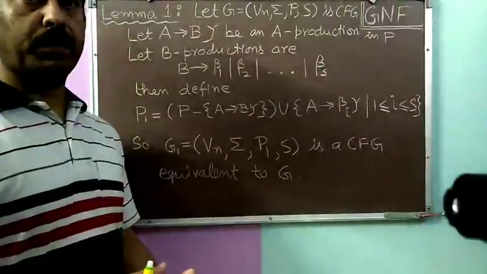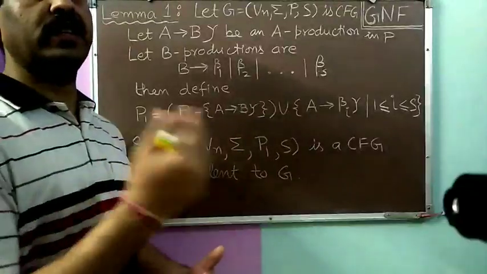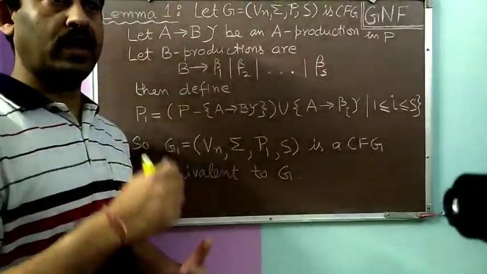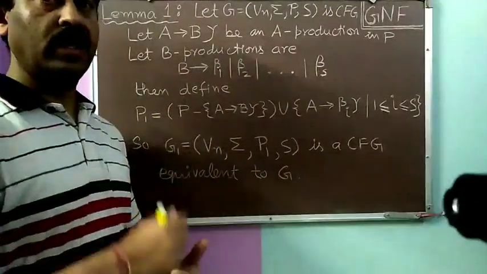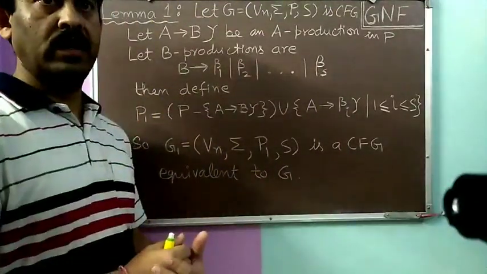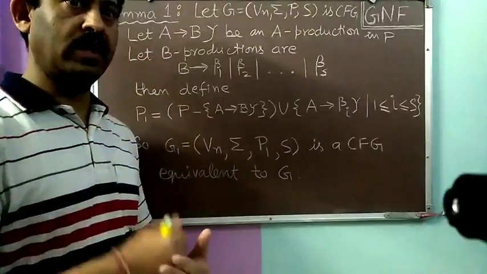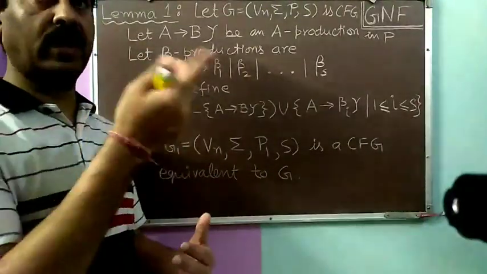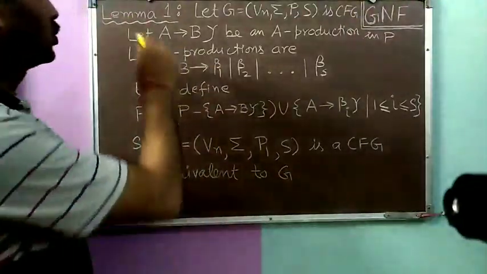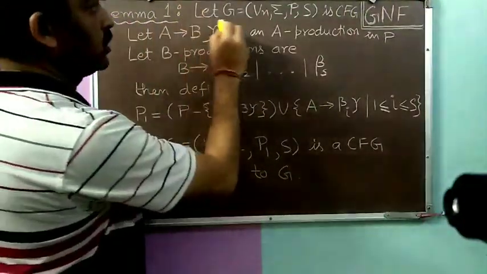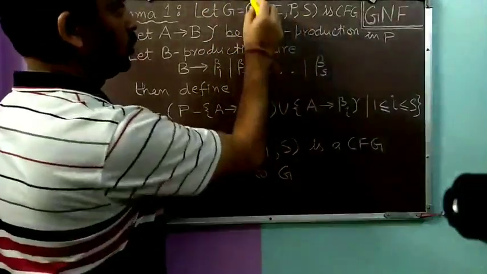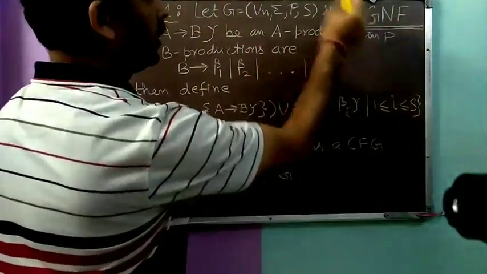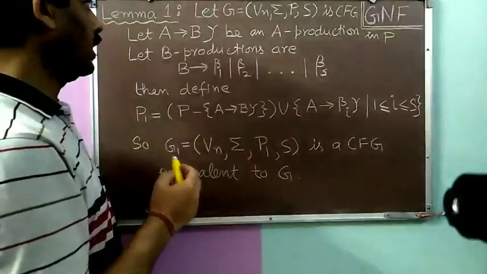Now we come to the procedure of converting a CFG into GNF. The construction of a CFG in GNF is based on two lemmas. We will name these two lemmas lemma 1 and lemma 2. First of all, I am discussing what lemma 1 is. Lemma 1: suppose G is a CFG, so G is equal to Vn, sigma, P and S, a context-free grammar.